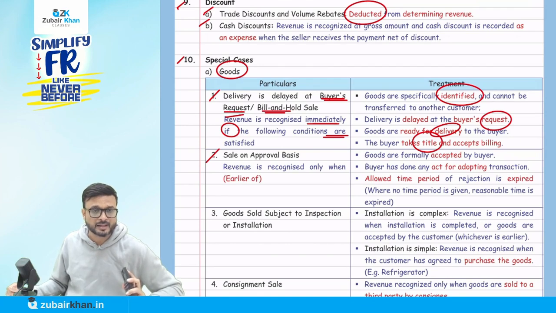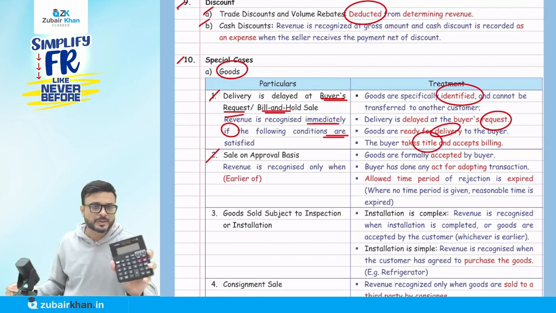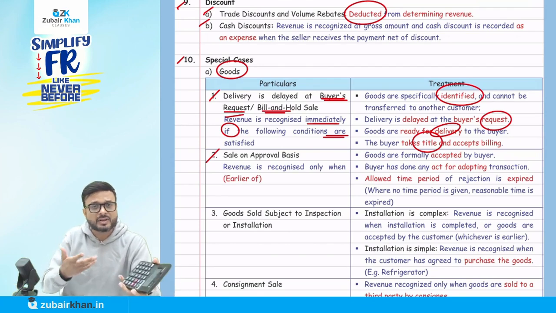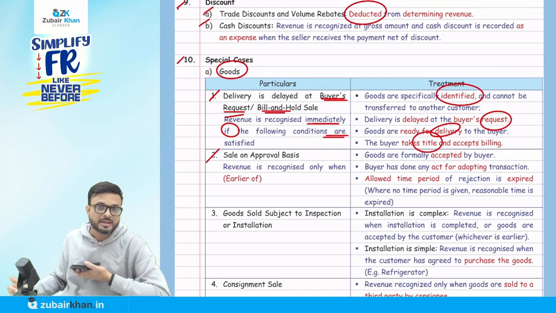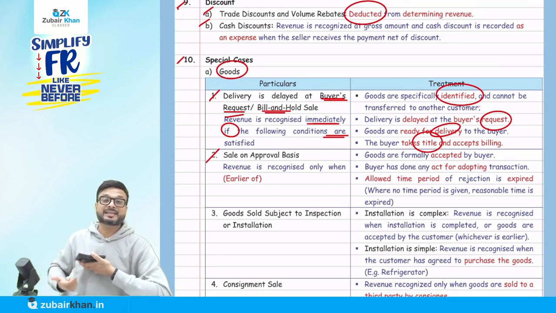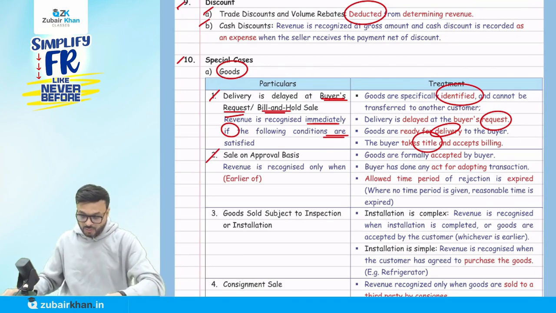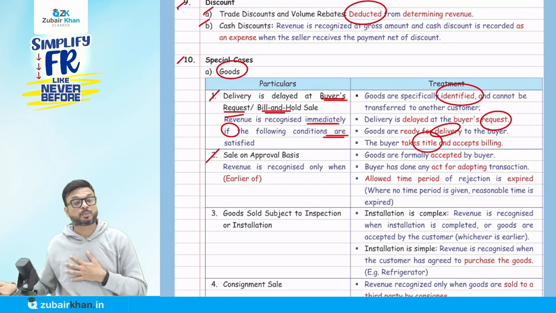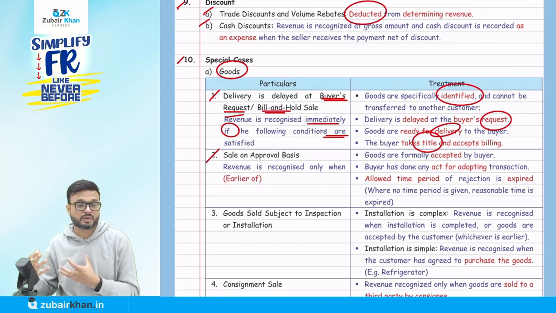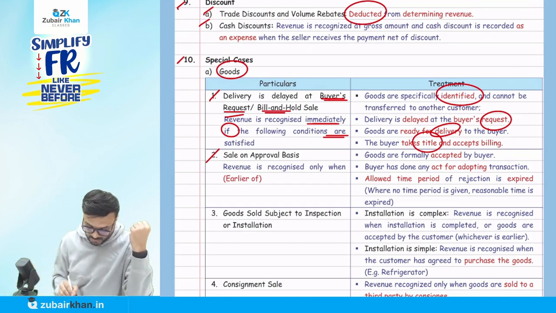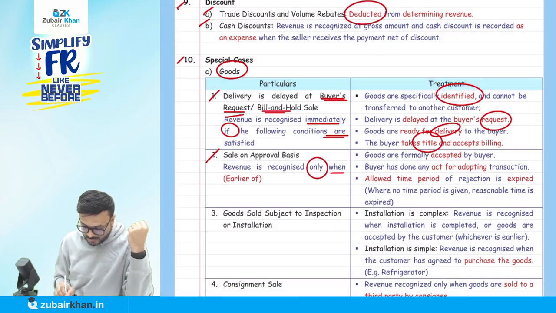I say no problem. Take this calculator, don't purchase it today. If you like it, keep it; otherwise, give it back to me. So I'm giving you approval, and I'm going to recognize this revenue only when it is approved by you. We call them sales on approval. So when am I to recognize sales on approval in my books of account? Revenue is recognized only when